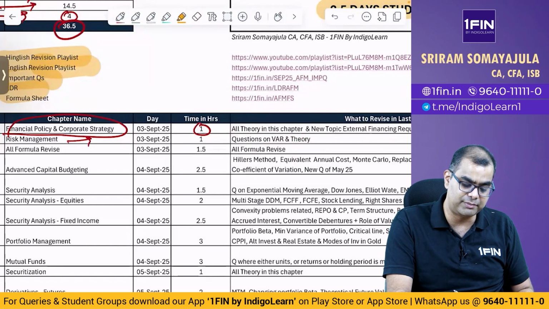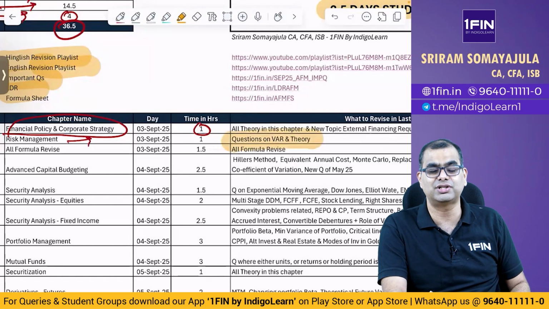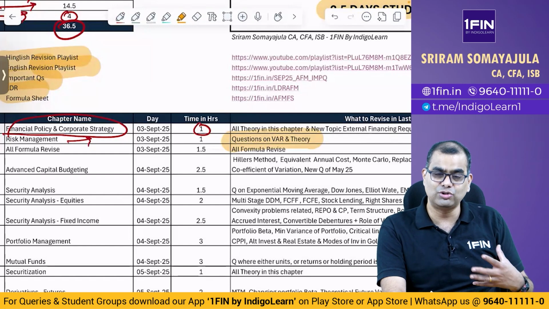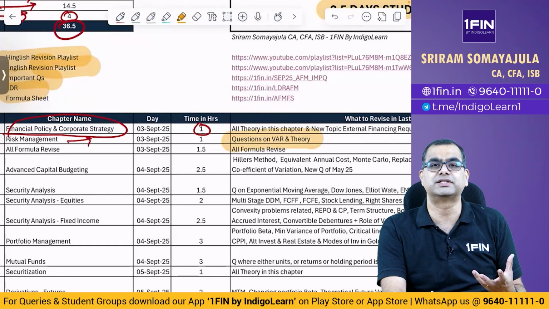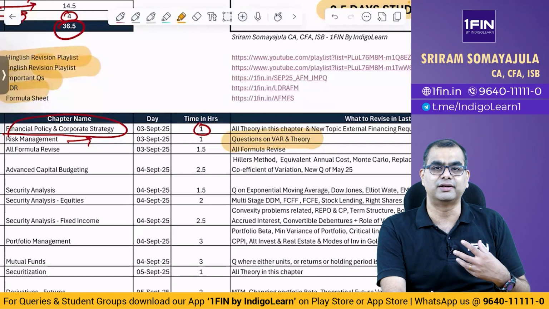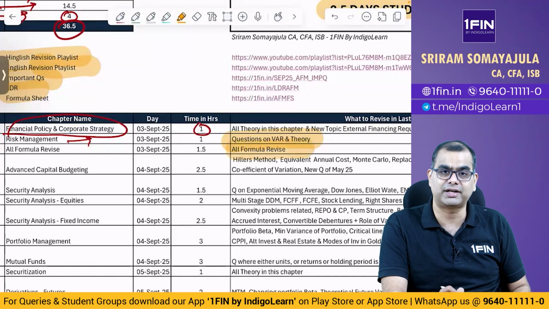As I said, this chapter has very good theory related stuff. And last time, if you look at the May exam also, they actually asked a theory question which was not direct. There was an importer, exporter, what are the kind of risks that they face. See, those are the kind of questions which test your knowledge. It is not just about remembering. So please study this particular chapter carefully.